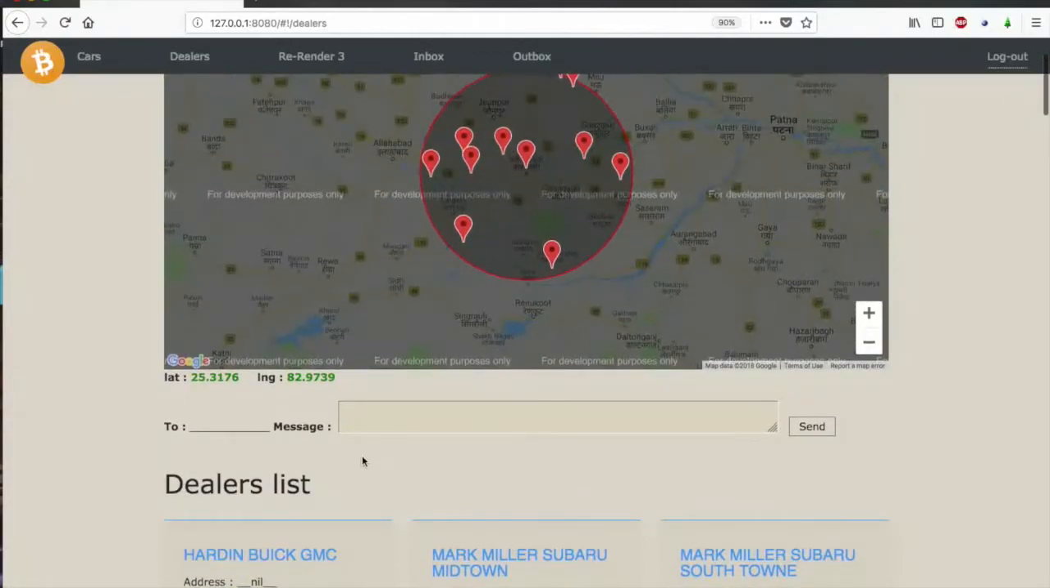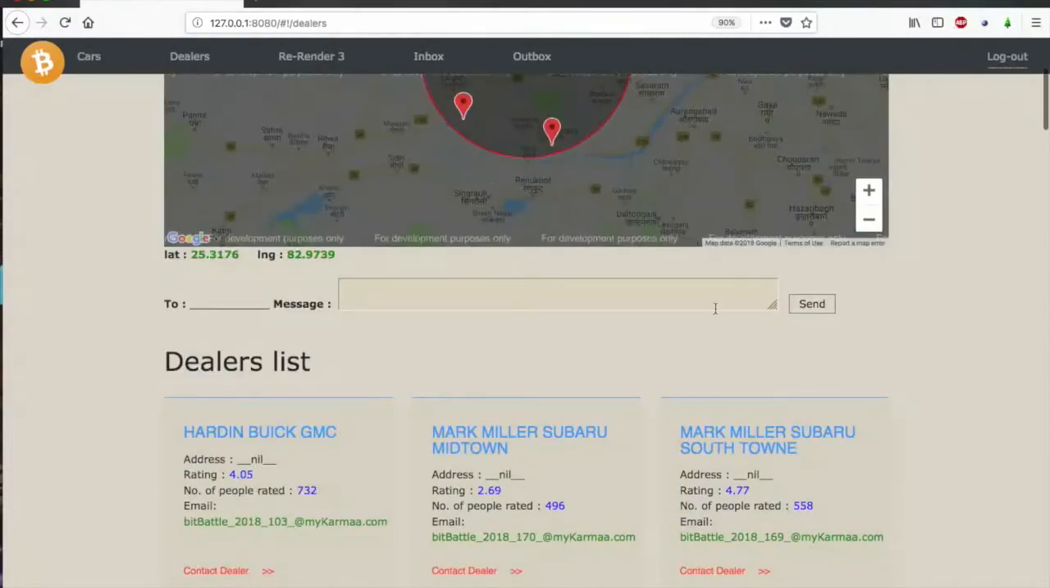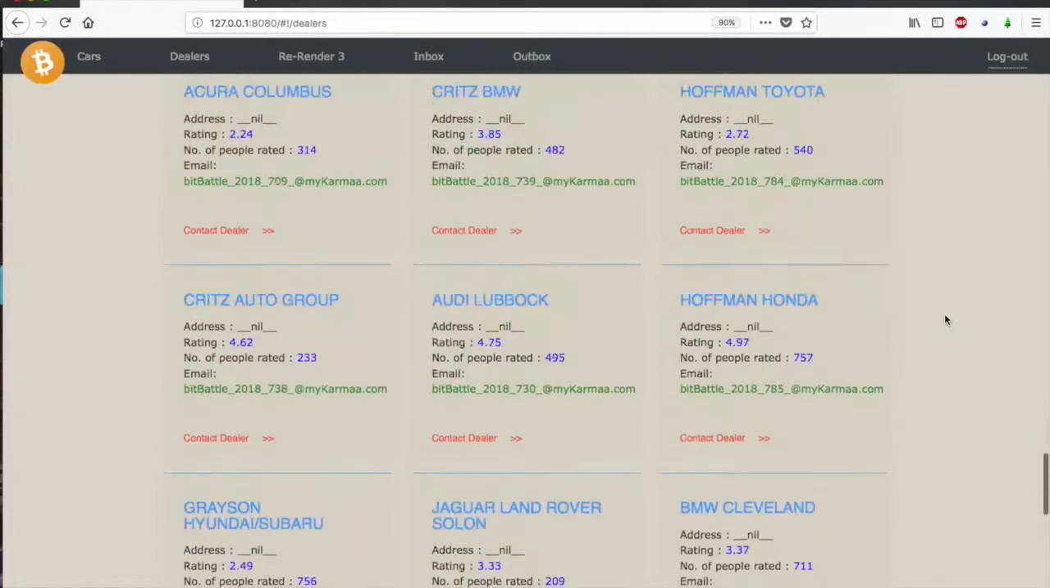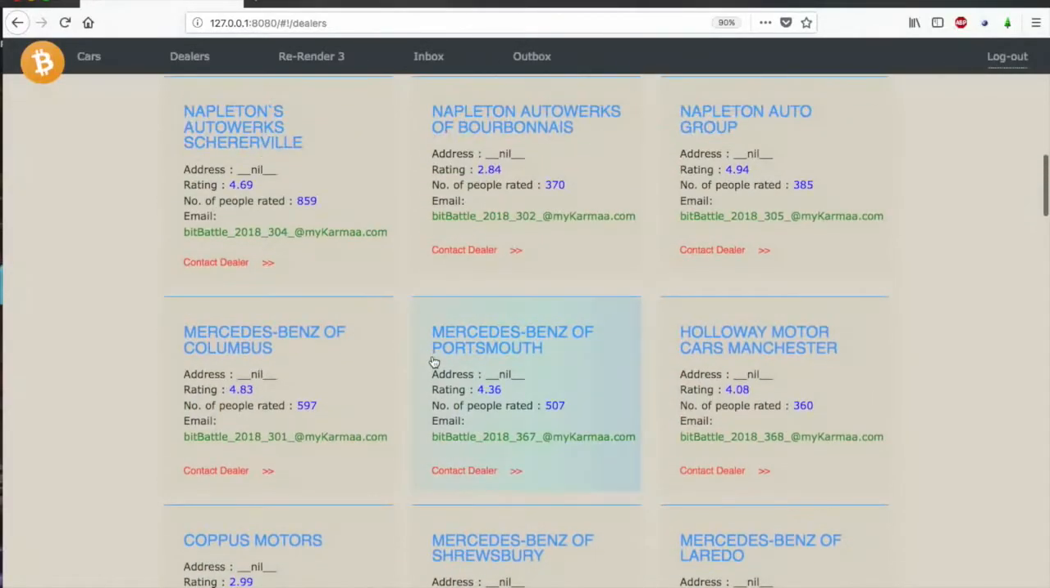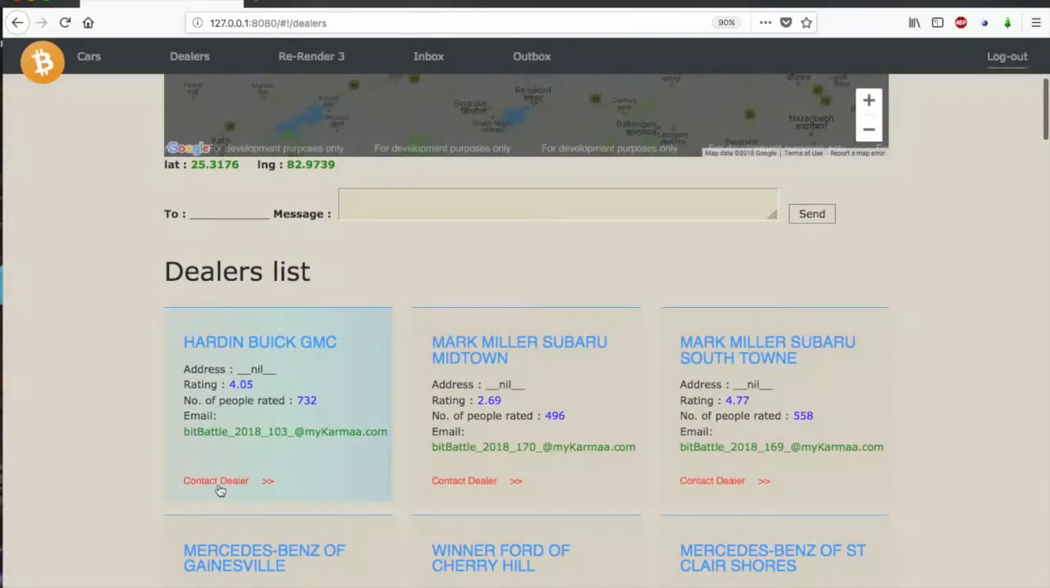Now what you can do is, these are all the dealers that are present in this specific area, whether they are showing in the Google Map or not. You can contact each dealer by just clicking on contact dealer. As you click on it, you will see an inline form, so you see to whom you are messaging. If I change this to this one, you can see that it changes.